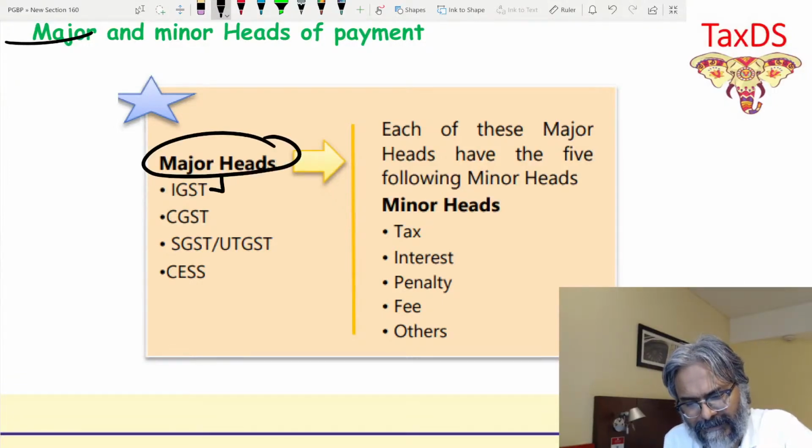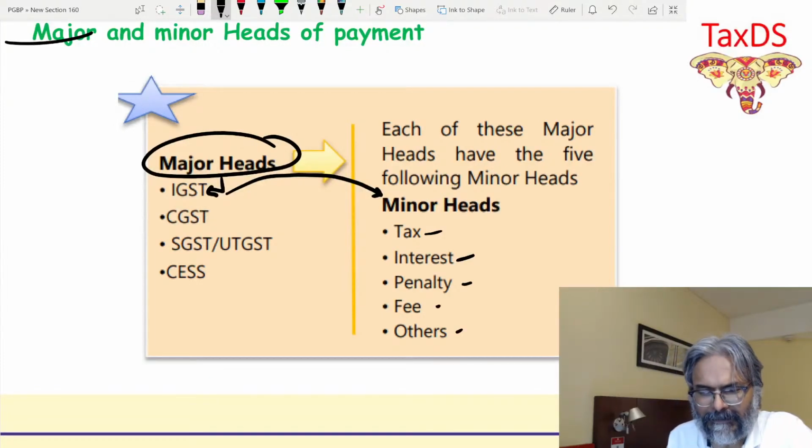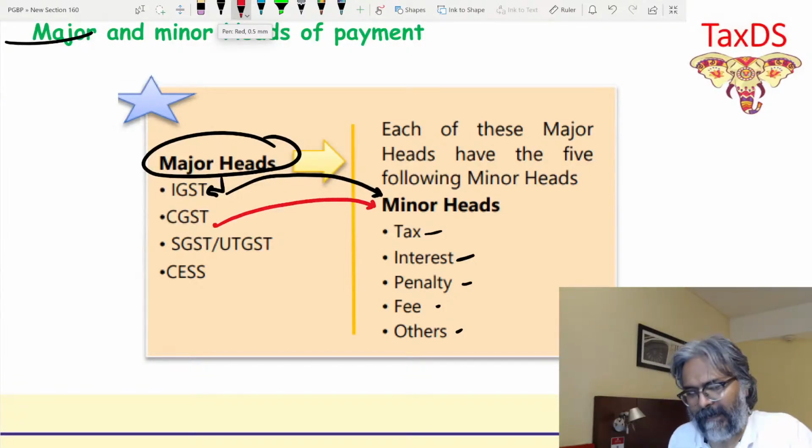So under this IGST Act, what you may be paying is tax, interest, penalty, fee, others. Same way, students, under the CGST Act, the minor head could be what? What are you paying under the CGST Act? Tax, interest, penalty, fee or other payment.